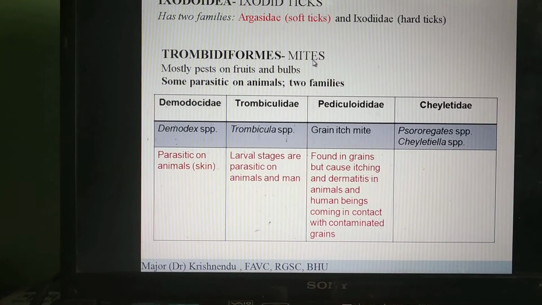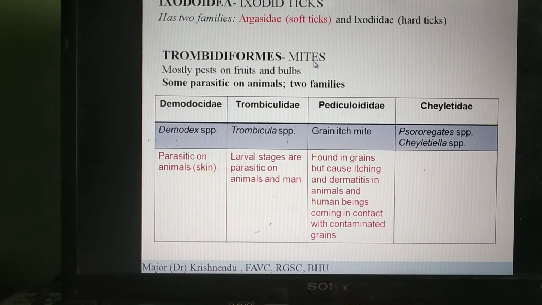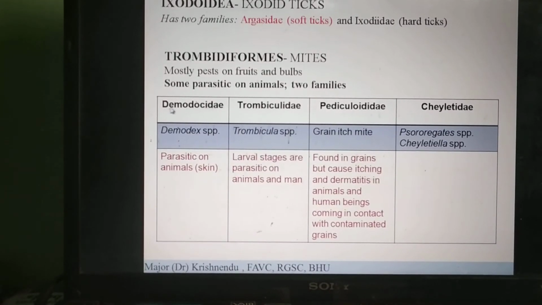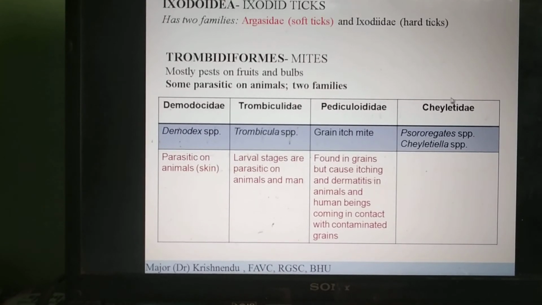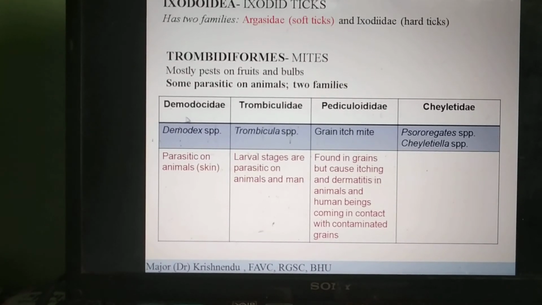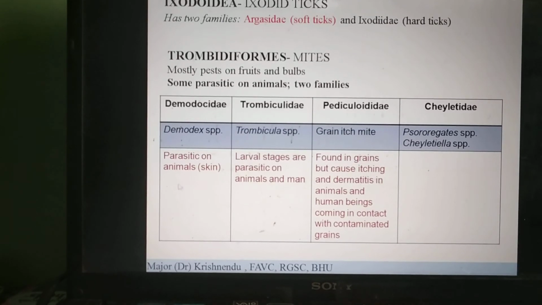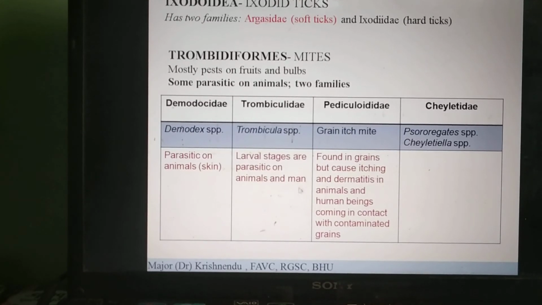Now Trombidiformes, I told you, most mites are parasitic on fruits and bulbs, but those which are parasitic on animals and human beings are again classified into four families. Demodicidae, that is Demodex species, are parasitic in all stages: the larva, nymph and adult are parasitic on animals. In Trombiculidae, only the larval stages are parasitic on plants and animals.